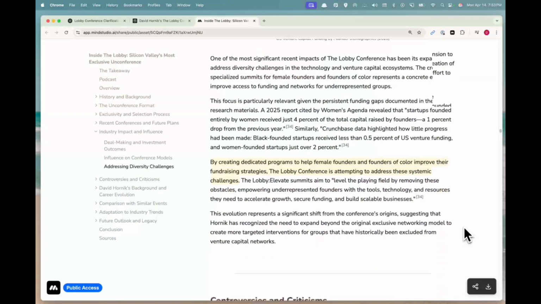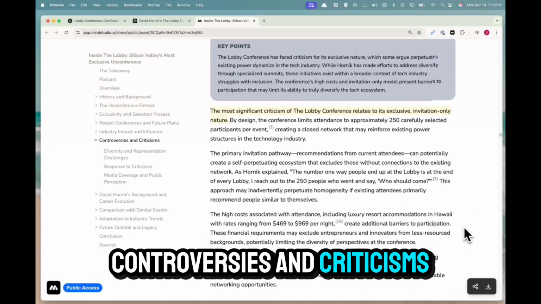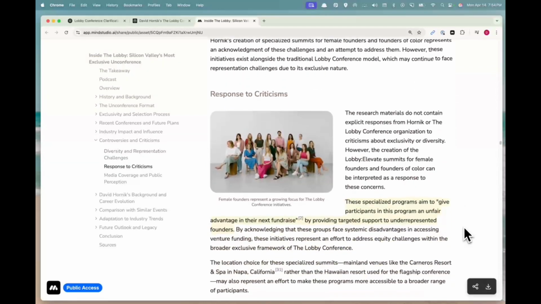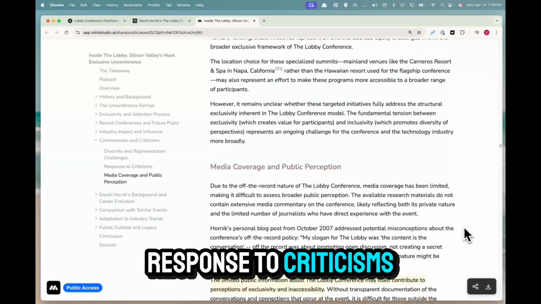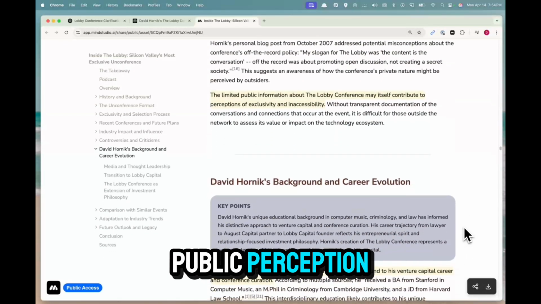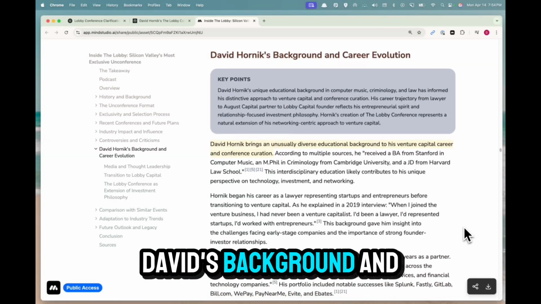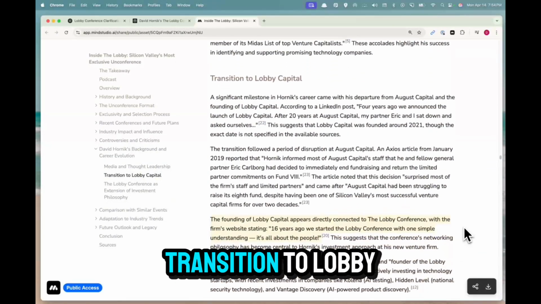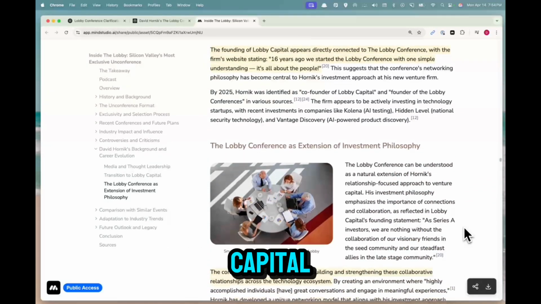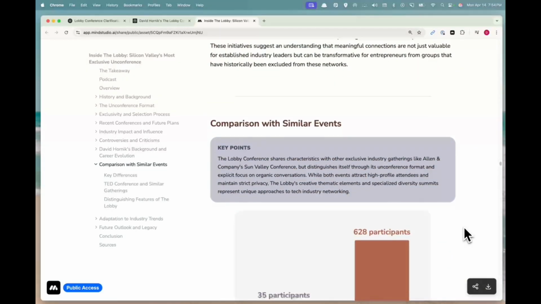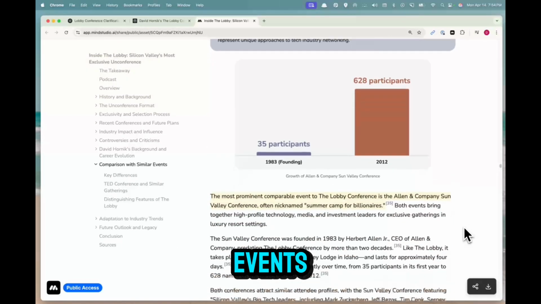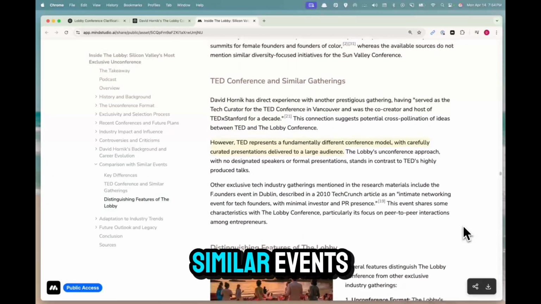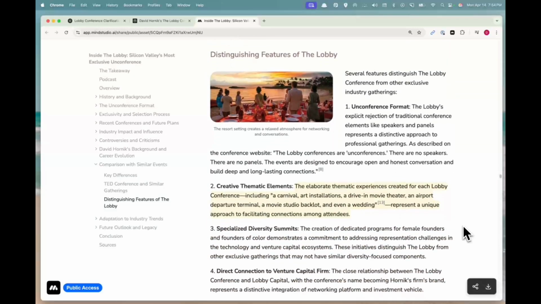Diversity challenges, controversies and criticisms, response to criticisms, media coverage and public perception, David's background and career evolution, media and thought leadership, transition to Lobby Capital from August Capital, comparison with similar events, differences from similar events.